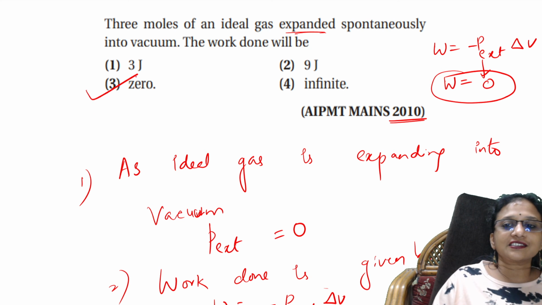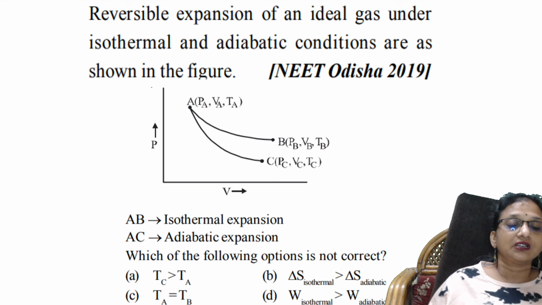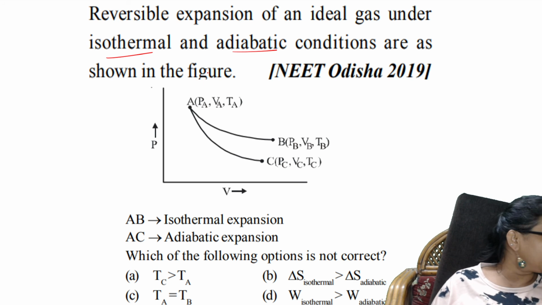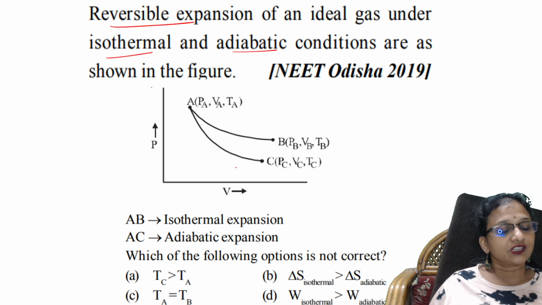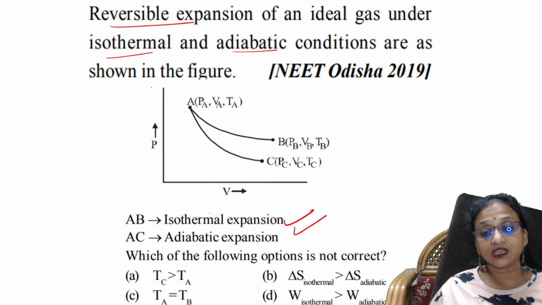So the answer is this. You see? Next question. Reversible expansion of an ideal gas under isothermal and adiabatic conditions are shown in the figure. They have shown you the conditions. Those are reversible expansions. So what did they ask me? They said AB is isothermal expansion, AC is adiabatic expansion. Which one of the following options are incorrect?